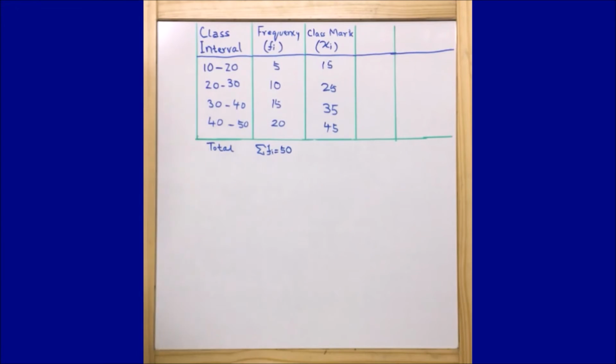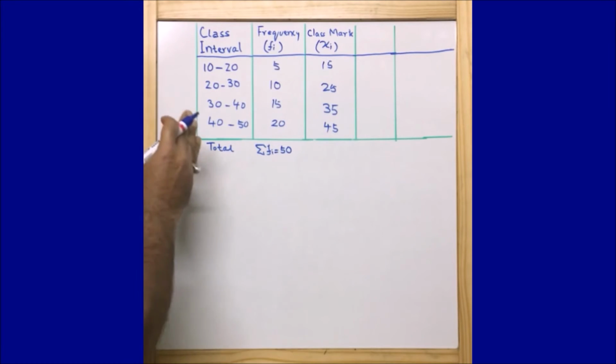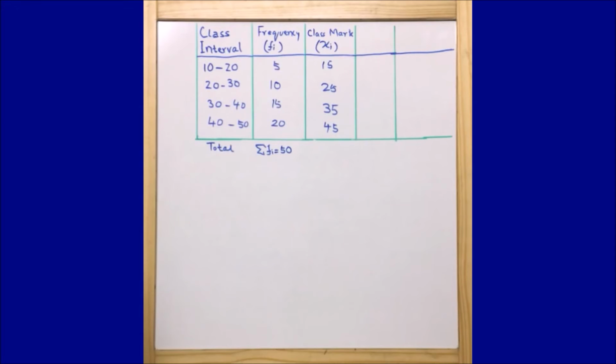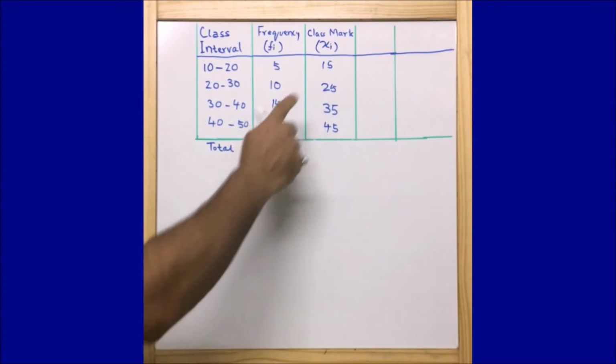Now let us use our first method, that is the direct method, and find the mean of this given data. I have kept the given data intact, and we are going to find the mean using the first method. As per the first method, the formula is x bar, or mean, is equal to the summation of fi xi upon the summation of fi. So here we have xi.